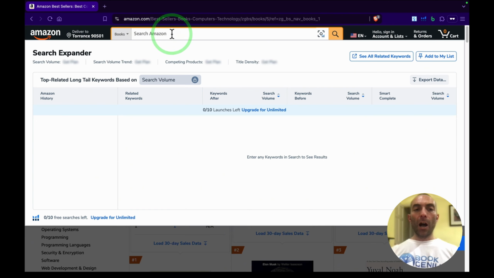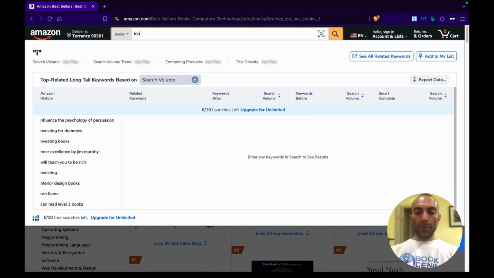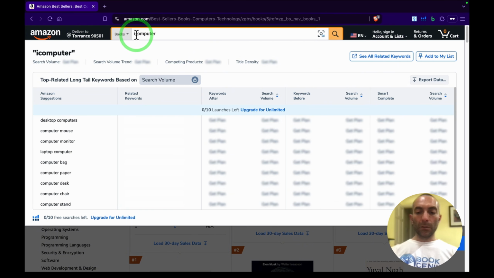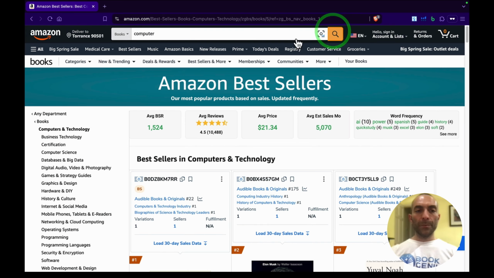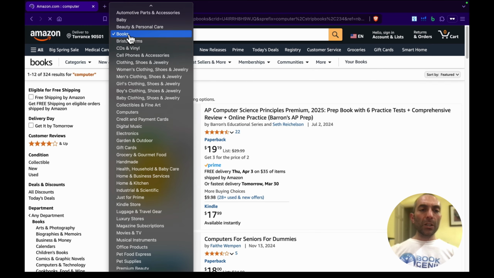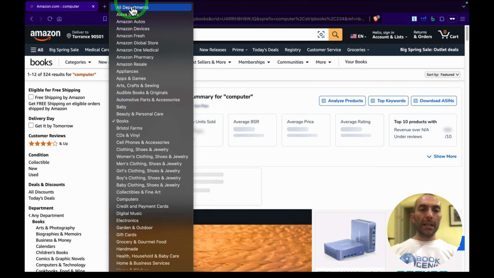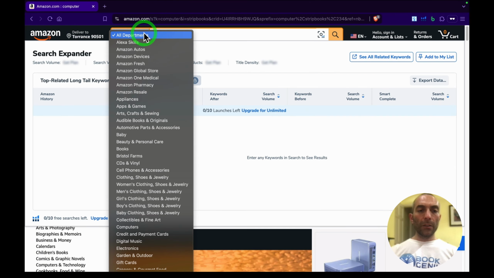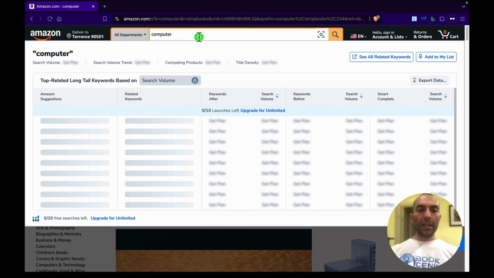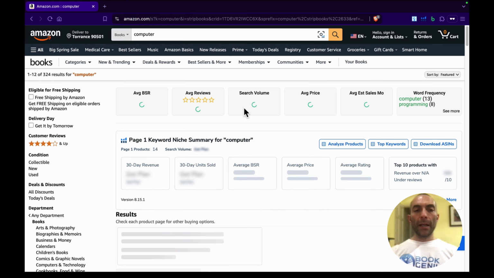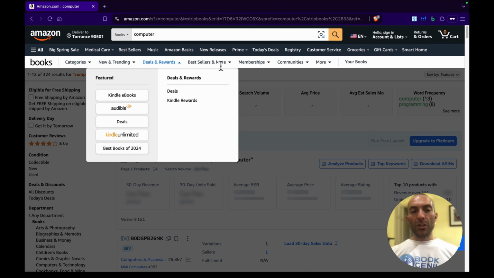So here, we got our Amazon search bar. This is where we're gonna type in anything to get into our categories. We can put computer, for instance. Now, as you can see here, I'm on books. Normally, when you open this page, you might be on all departments like this. So you want to go into books. You're gonna write something here, and then you click on books. There you go. So here, I just wrote something there just to get into this page.